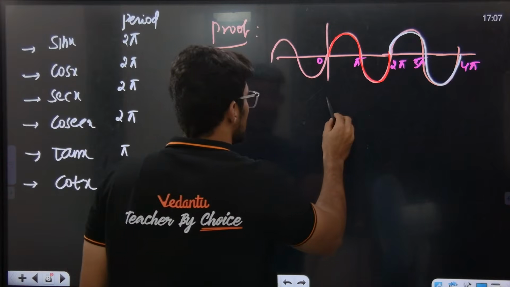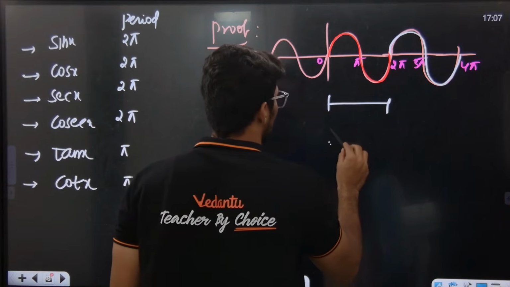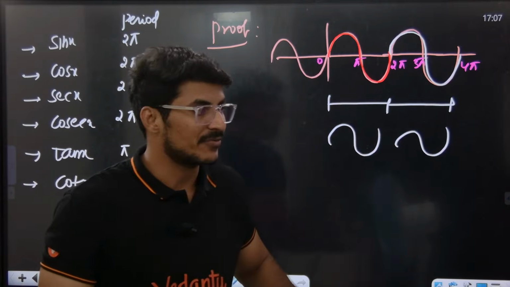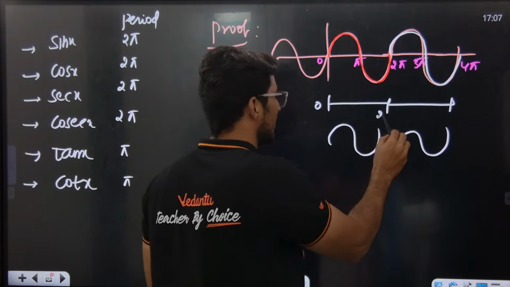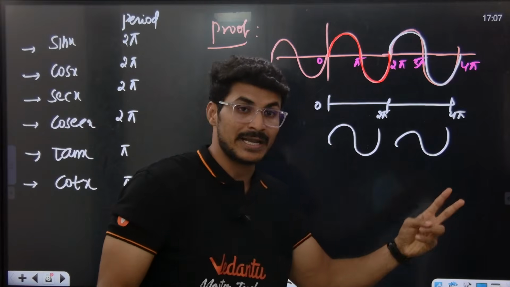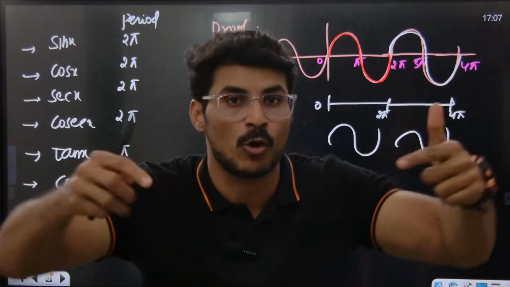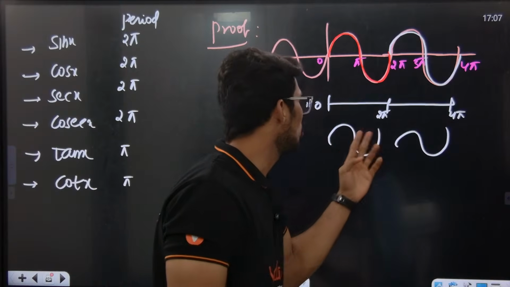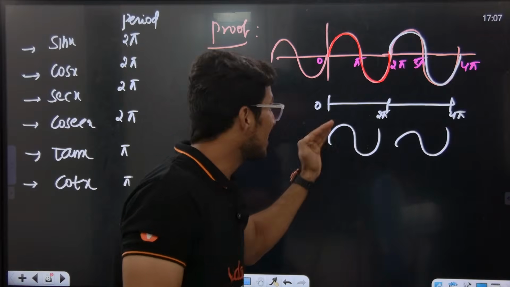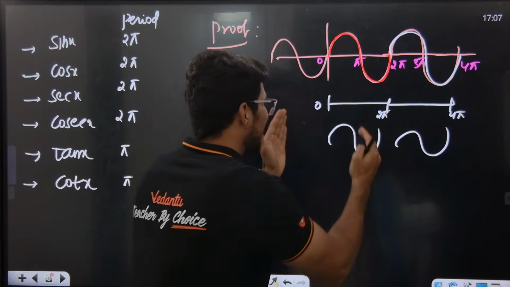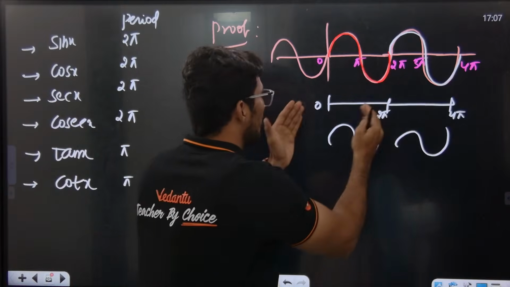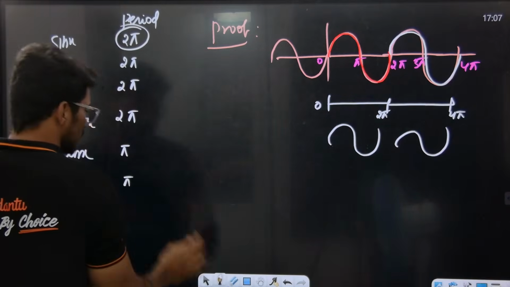Understood? From 0 to 2 pi one snake is coming, this kind of shape is coming. Next, 2 pi to 4 pi, this kind of shape is coming. So I am getting the same shape from where to where? From 0 to 2 pi one shape, again from 2 pi to 4 pi one shape. The same design should come. Are you getting the point? For what interval are you getting the same design? So 2 pi. So that is the reason the period is 2 pi.